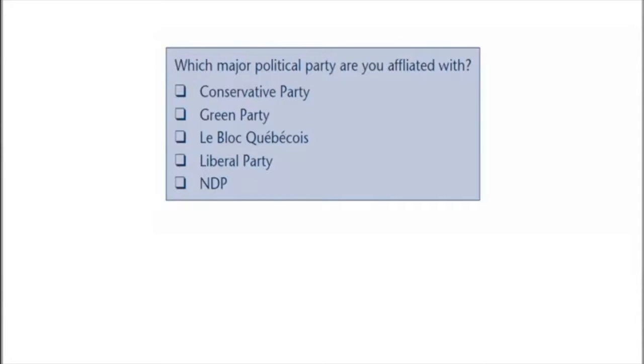If we ask which major political party are you affiliated with, then the responses take the form of names such as the Conservative Party or the Green Party. Nominal is derived from the Latin word for name.